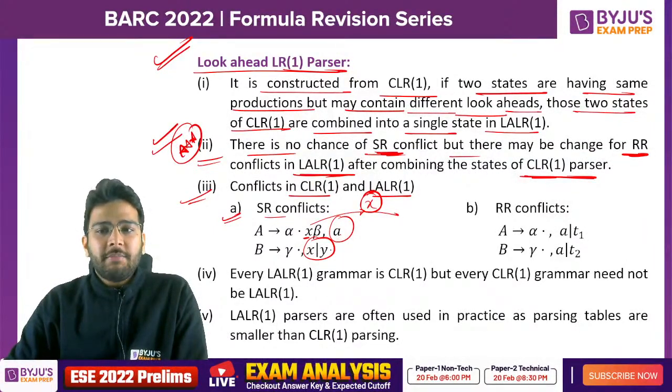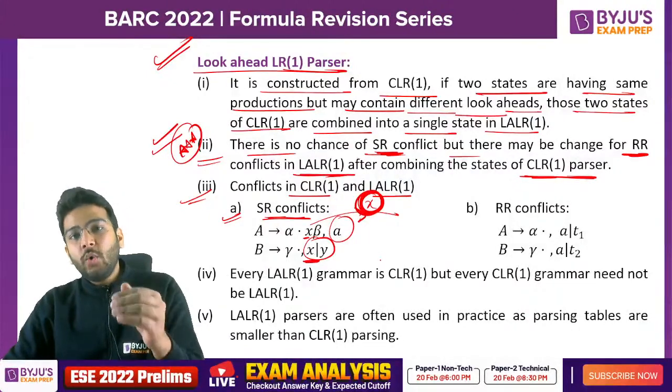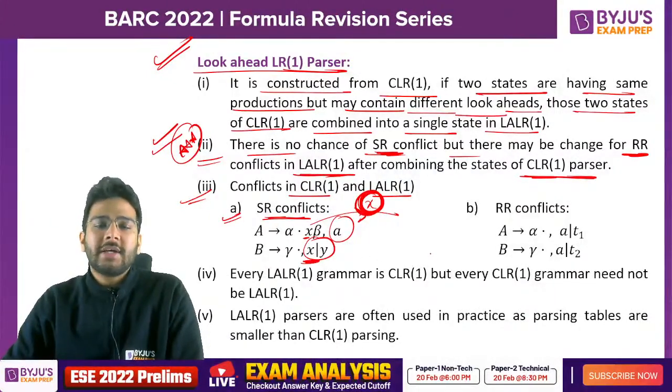If you have something common in the look aheads, in that case there will be SR conflict. Is it clear to all of you? That means if you have X here, that is there is a shift on X, and if it is present in the look ahead of the reduce item, then it is SR conflict.